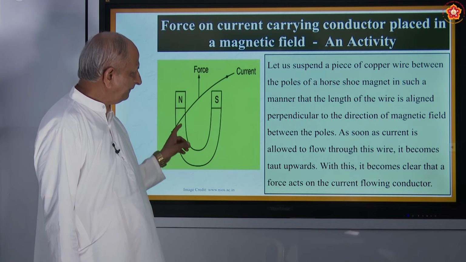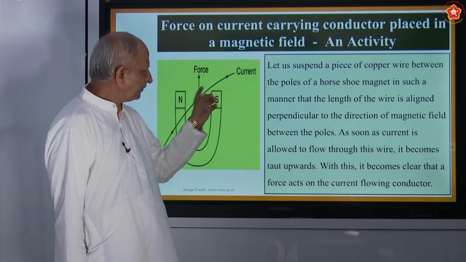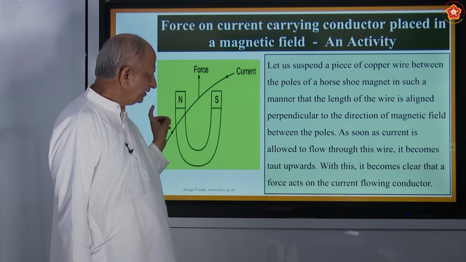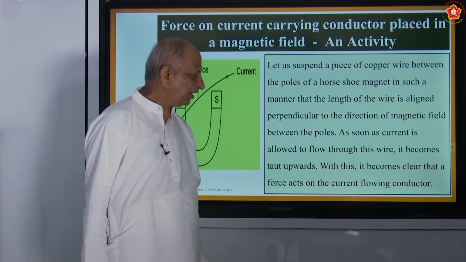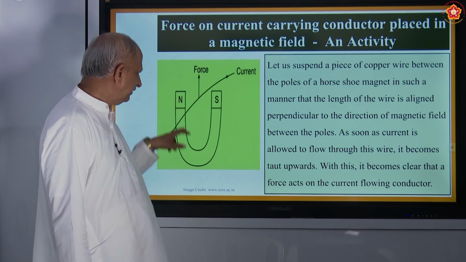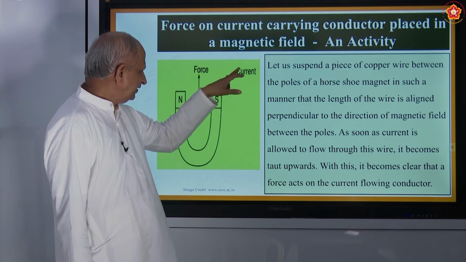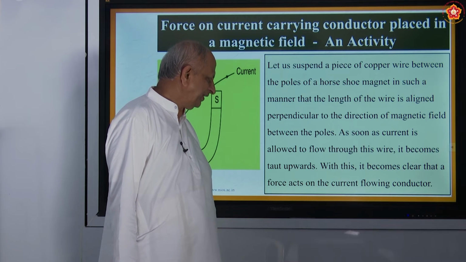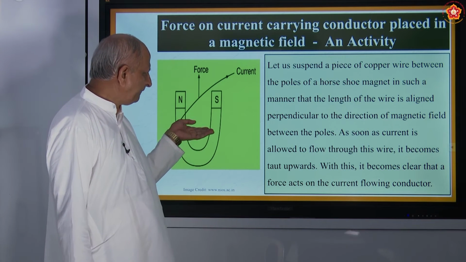Let us suspend a piece of copper wire. So this is a piece of copper wire between the poles of a horseshoe magnet. This is a horseshoe magnet. The wire is placed in such a manner that its length is perpendicular to the direction of the magnetic field between the poles. So this is the magnetic field, N and S. The wire should be kept perpendicular to that. As soon as the current is allowed to flow through this wire, it becomes taut upwards.